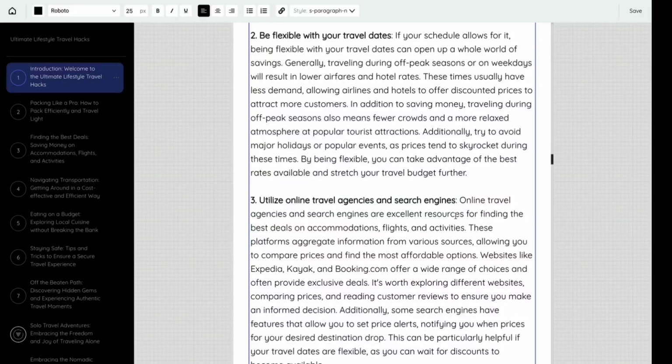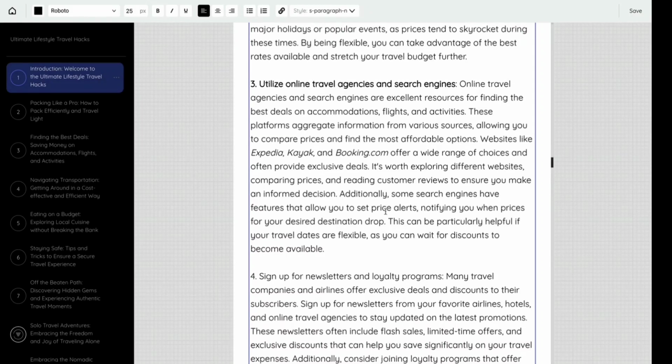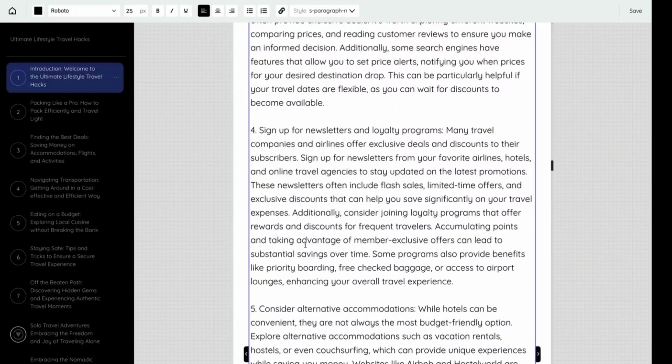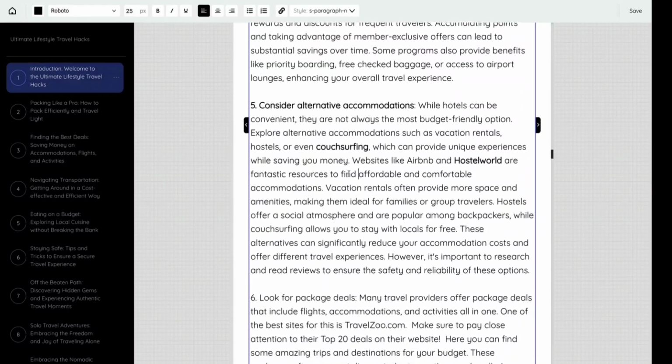Utilize online travel agencies and search engines. Hey, Booking.com. That's interesting. I might want to italicize that one. Kayak. That's a great site. I'm going to be honest with you guys, I'll never use Expedia again. I had a terrible experience in Europe with them last year. But anyways, okay, still not seeing anything. Alternative accommodations. Hey, that's an interesting one as well. Talking about Airbnb. Oh, Hostel World. I've used them before or heard about them. At least Couchsurfing. I got friends who've used them.